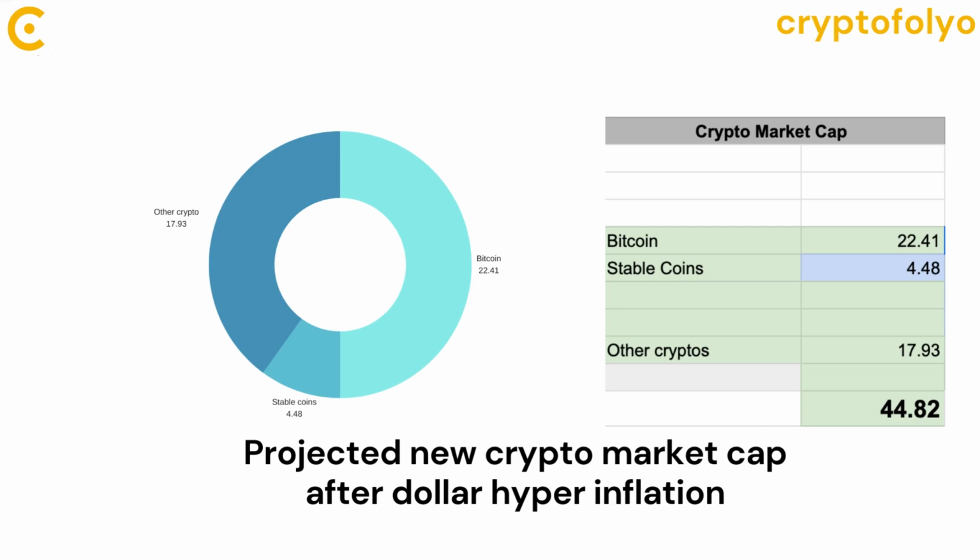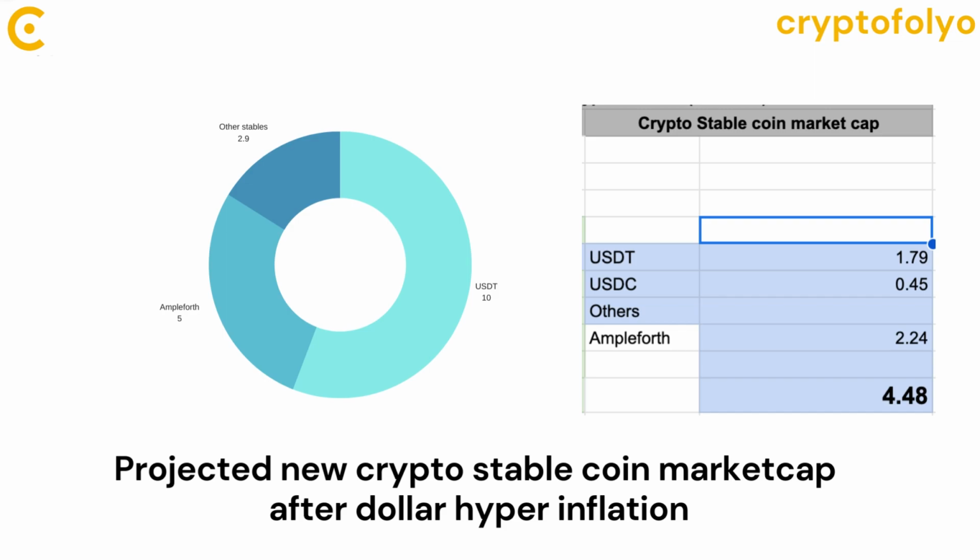Stable coins. 1/5 of the market capitalization of Bitcoin, approximately $4.48 trillion, is projected to be represented by stable coins. Other cryptocurrencies. The remaining market capitalization of $17.93 trillion is allocated to other cryptocurrencies apart from Bitcoin and stable coins. These projections are based on assumptions and estimations and may vary in actual scenarios.